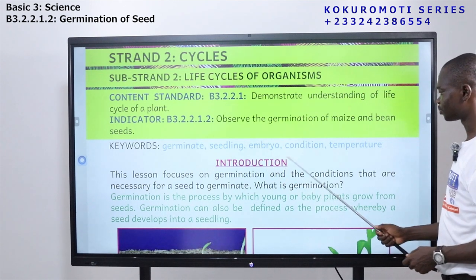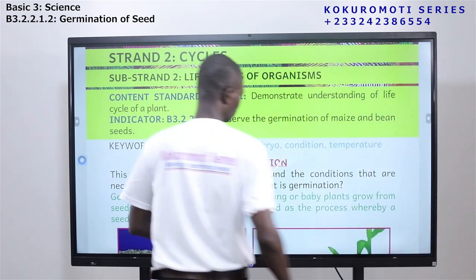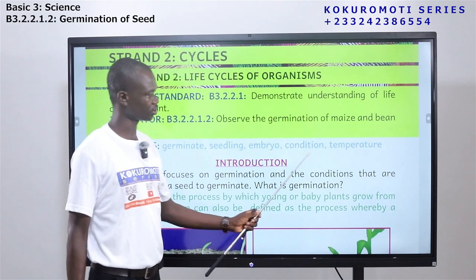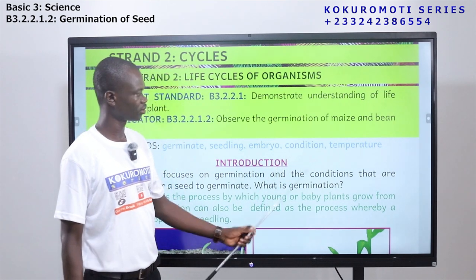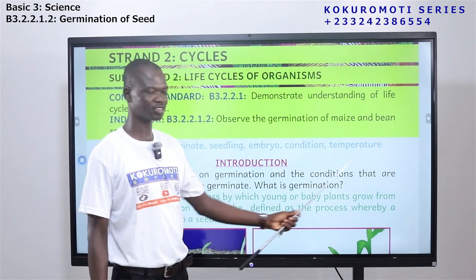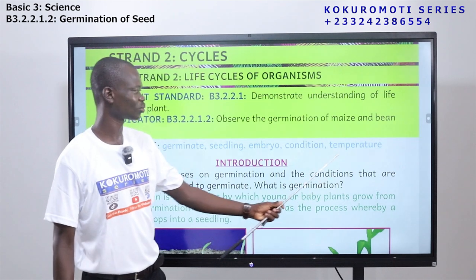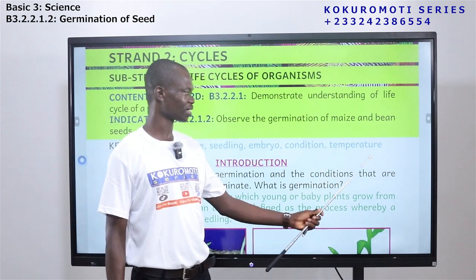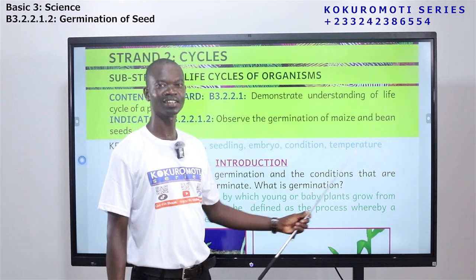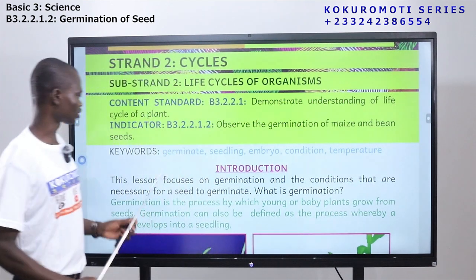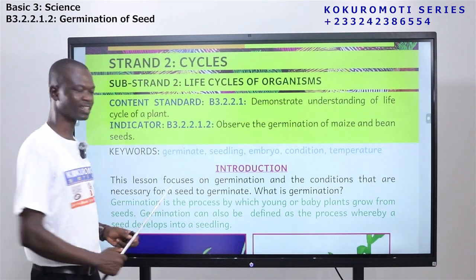Again, embryo. Now, the next word is condition. Condition. And we have this word: temperature. Temperature.